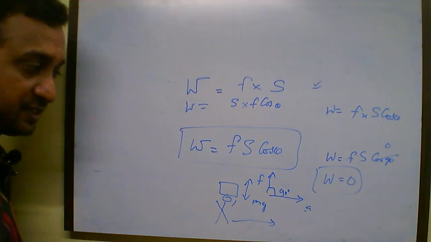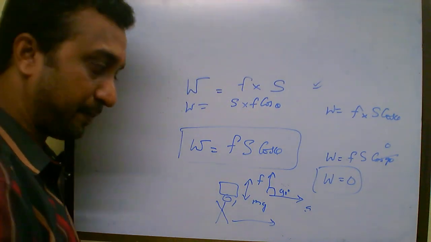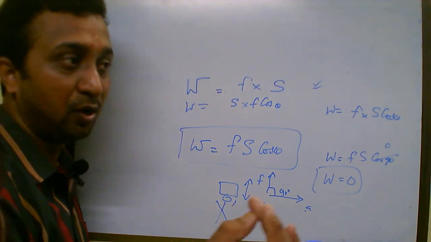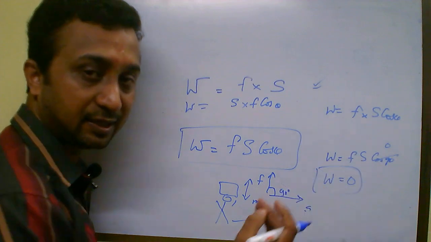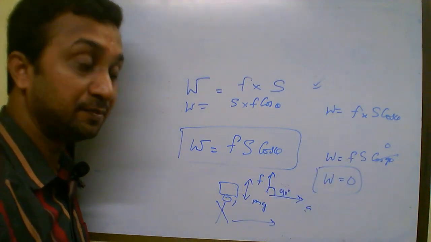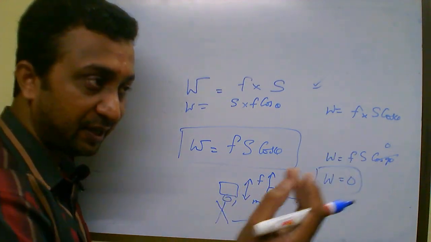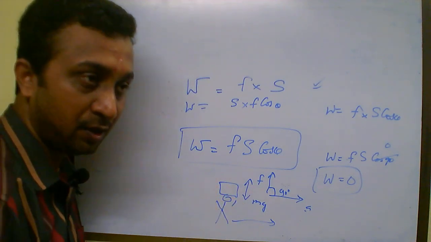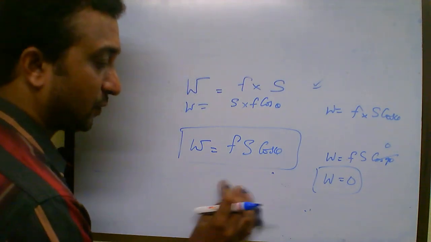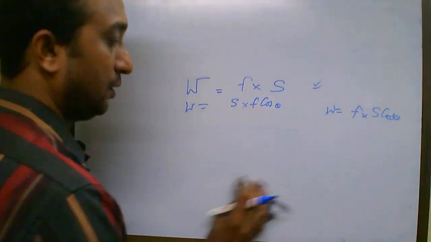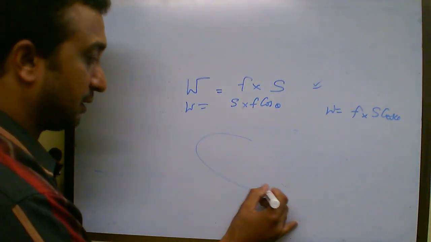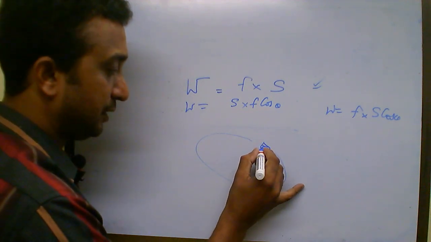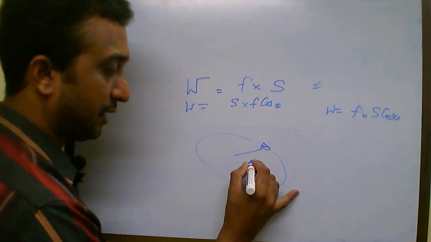Same is the case of a centripetal force, work done by a centripetal force. As we all know, centripetal force is the force which always makes the body move in a circular path. So force which is acting inward along the radius is what you mean by centripetal force. Now in that case, you have a body which is having a circular motion and it is always pulled towards the center along the radius.